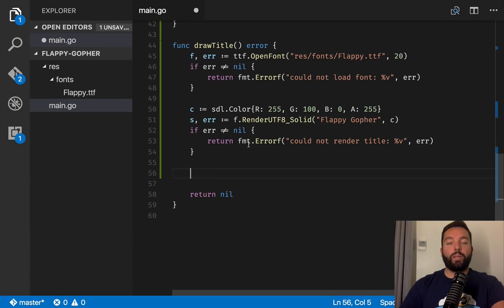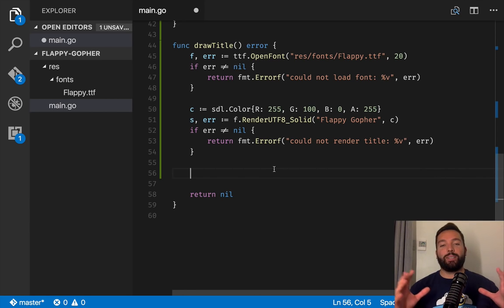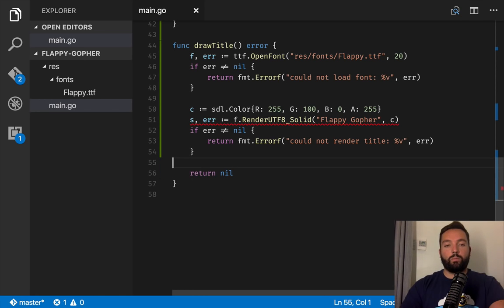Otherwise, what we're going to do is get from that surface what we call a texture. A surface is basically something that is sizeless, if that makes any sense. It's something that we're going to adapt into a bunch of pixels, and those pixels are the texture, and then we're going to copy that texture into our screen.